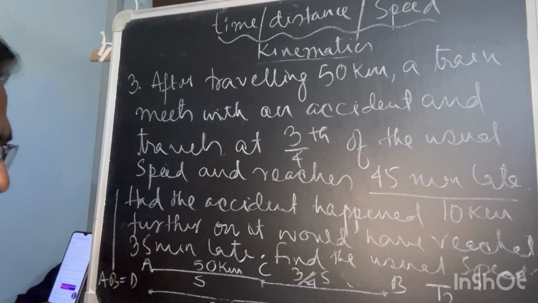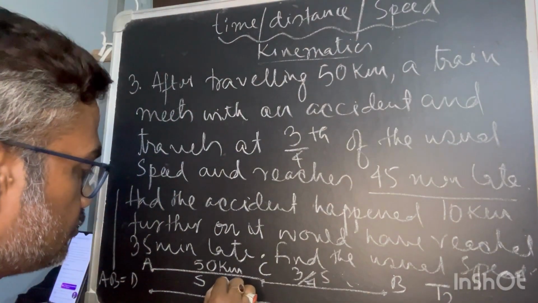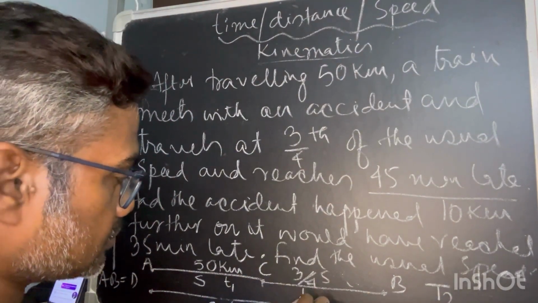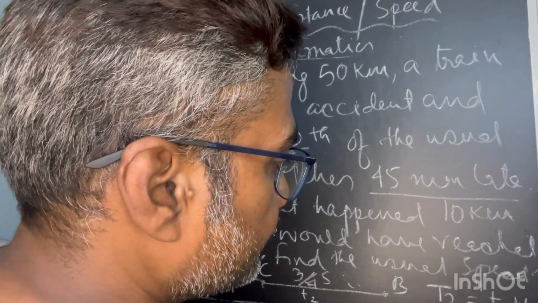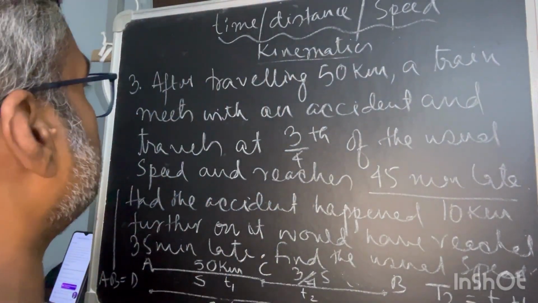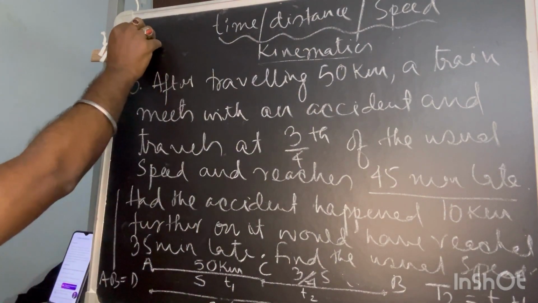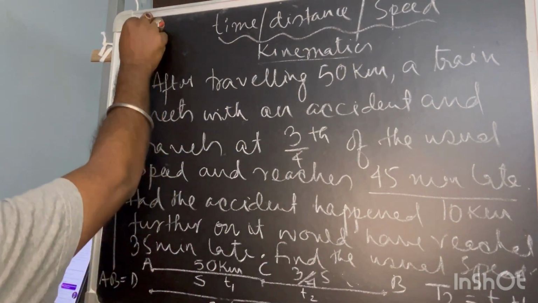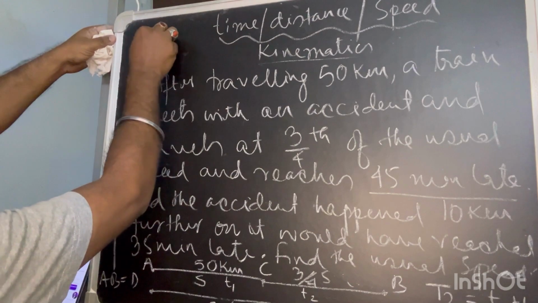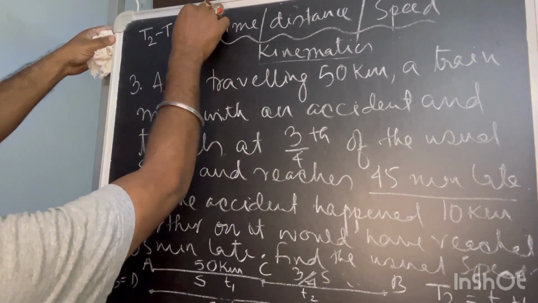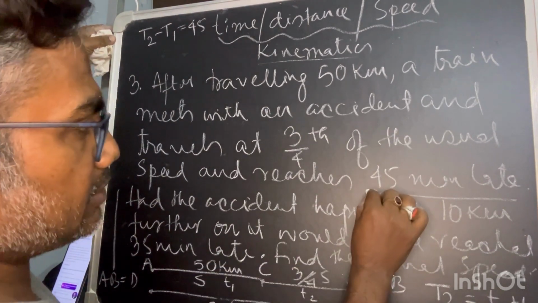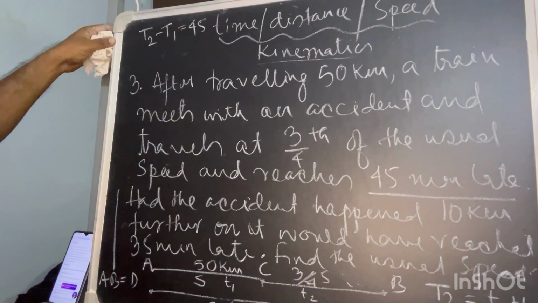This is a simple one. Now T2 consists of two parts, small t1 and small t2, so T2 is equal to t1 plus t2. For the first equation, capital T2 minus T1 is equal to 45. That has been declared here, 45 minutes late.